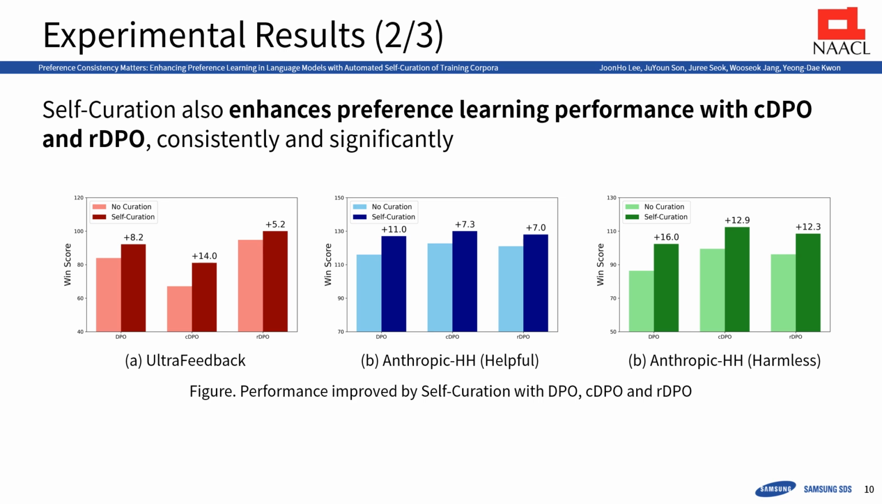To further validate the effectiveness of our approach, we extended our experiment to two additional preference learning methods, cDPO and rDPO. Across all three methods, our self-curation approach consistently and significantly improved performance in every setting, highlighting its adaptability to various preference learning algorithms.